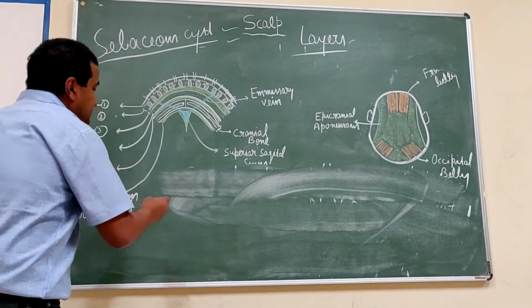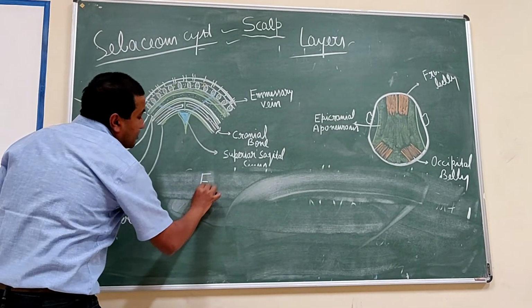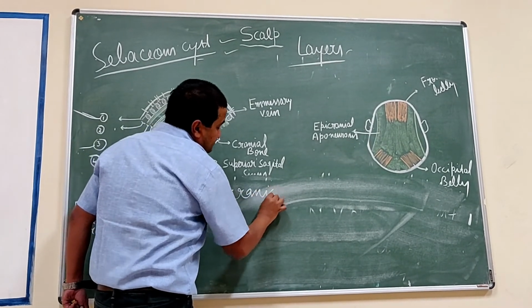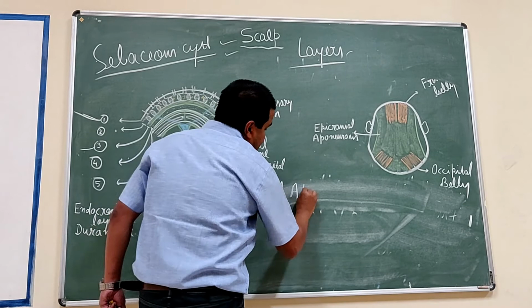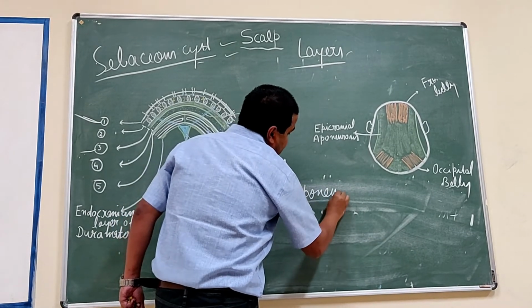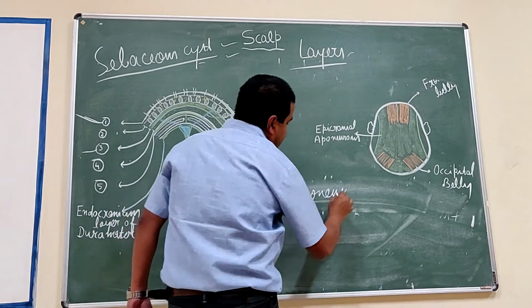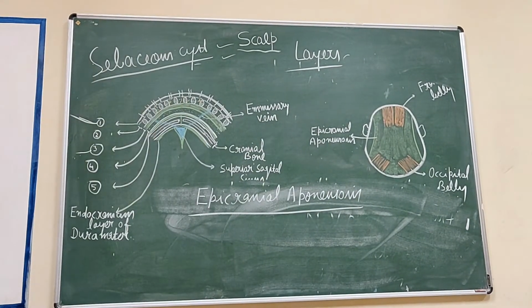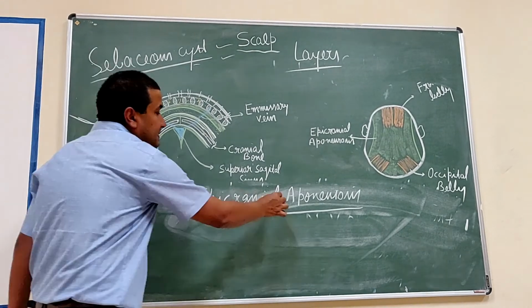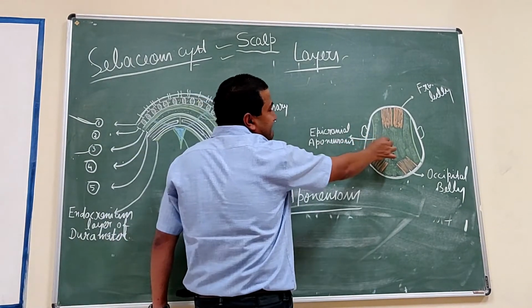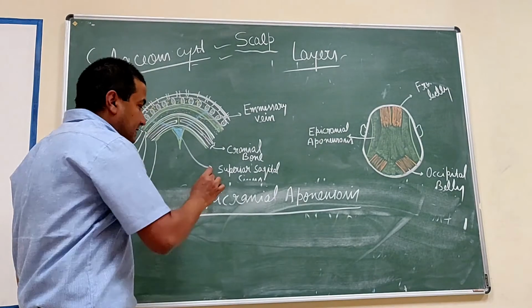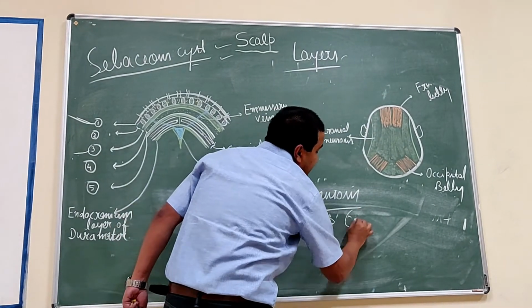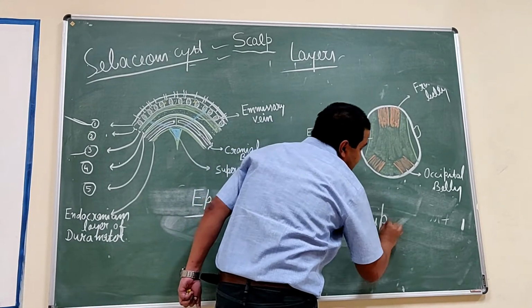Now the third layer, the epicranial aponeurosis. This aponeurosis is a flat tendon. This layer has a muscle belly, known as the occipitofrontalis.